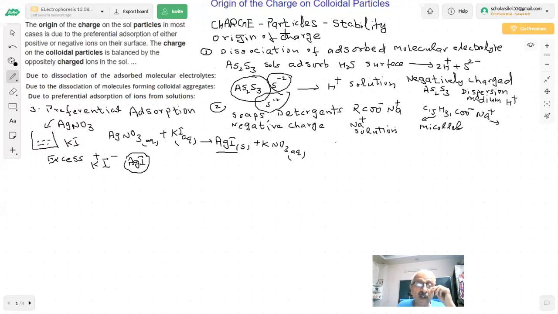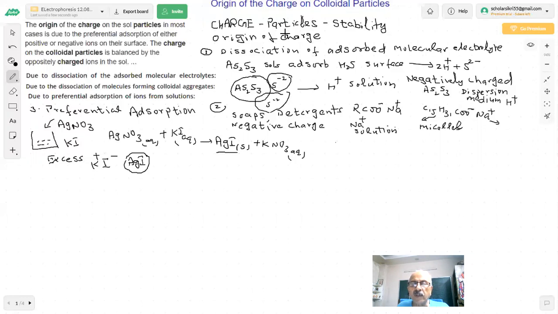Now, what happens when you shake it? The AgI will form colloidal particles, and it is going to adsorb either positive or negative ion. Listen to me very carefully. The question was given in the paper. Here I am saying KI is in excess because this is a large amount. You are adding this dropwise.